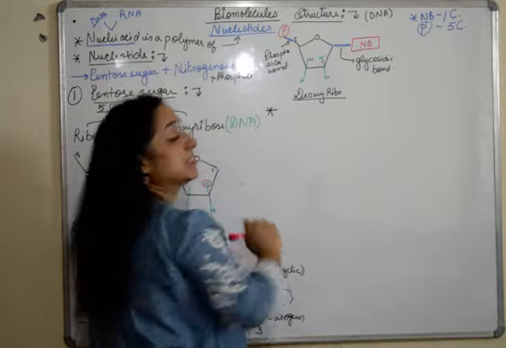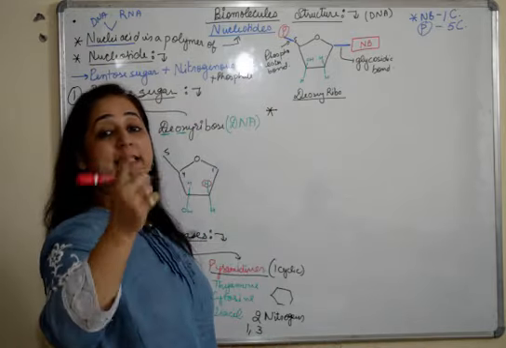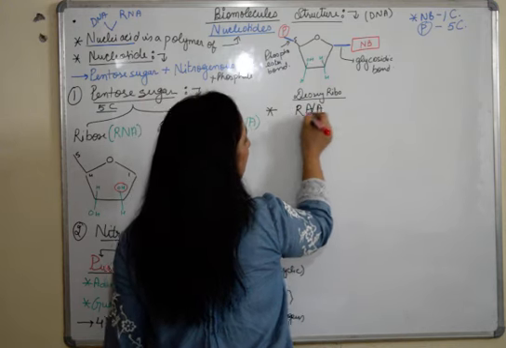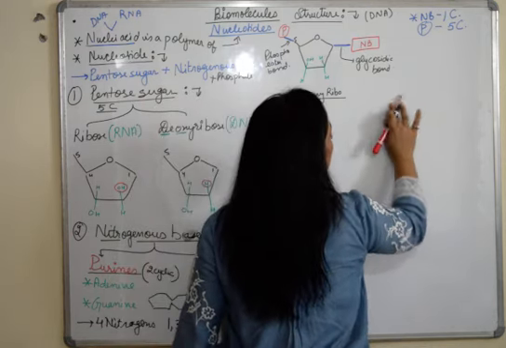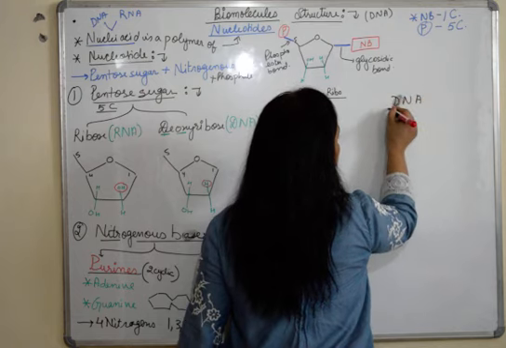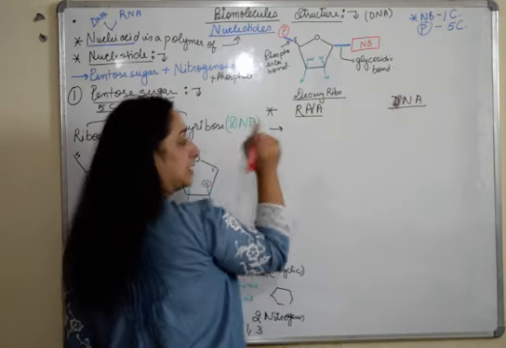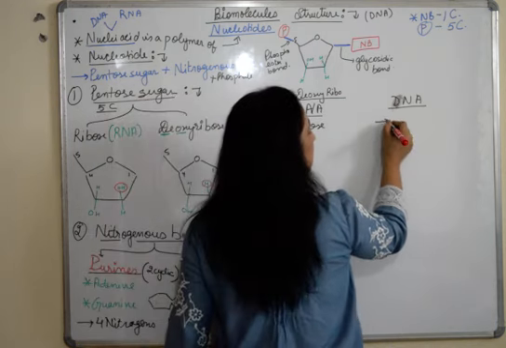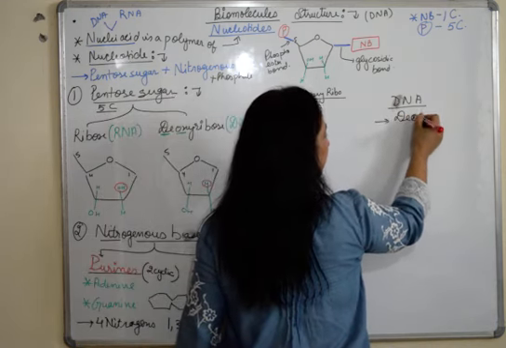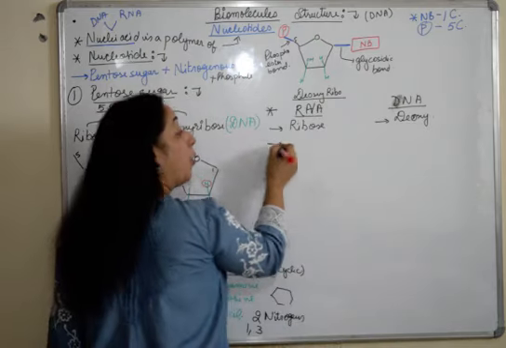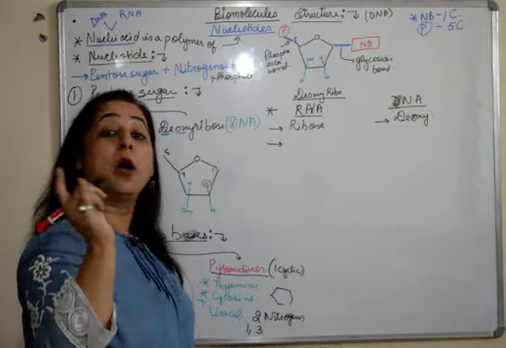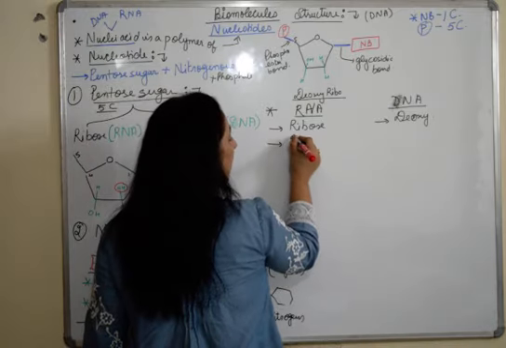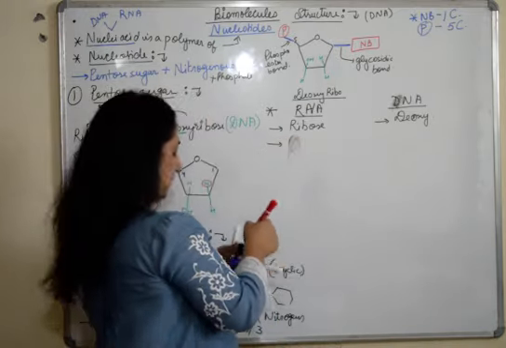Next is how these nitrogenous bases are arranged. There is a difference here. So we'll talk about RNA and we'll talk about DNA here. What is the difference? The first difference is of pentose sugar. Here we have ribose sugar attached. Second, here we have deoxyribose sugar. Now our phosphate group remains the same, but how is our nitrogenous base attached?